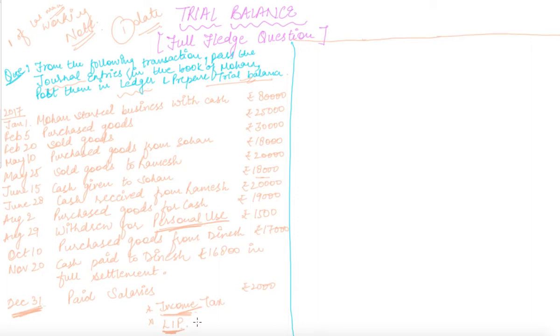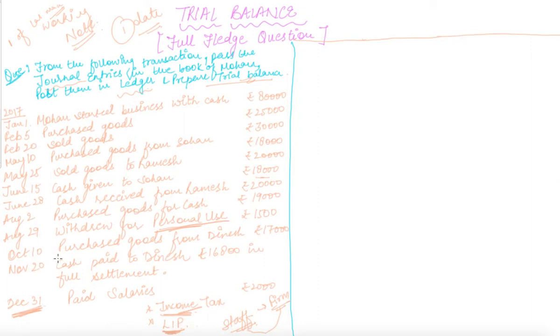Whether he is withdrawing for himself or his family, it is a drawing. But in case he is withdrawing for the insurance policy of staff members, then it is an expense of the firm, right? So in that case it will not be drawings. But if he is withdrawing for his own life insurance premium or policy, then it is drawings.